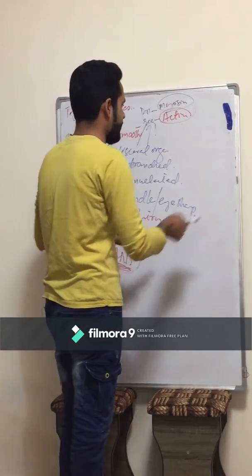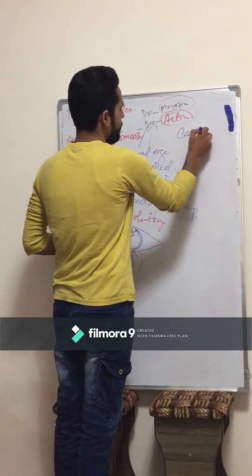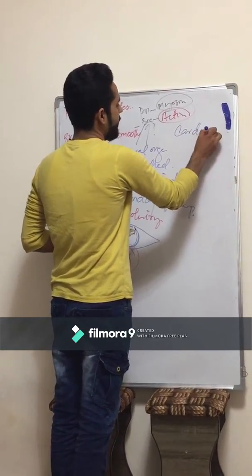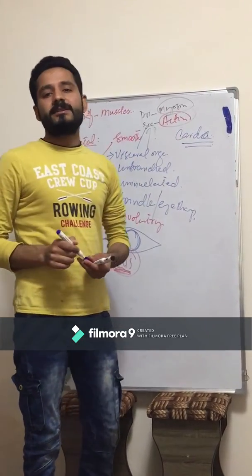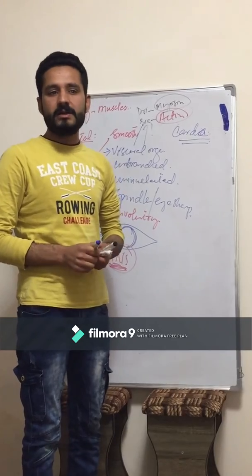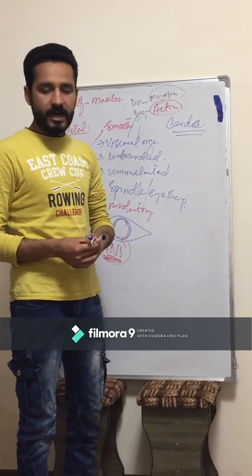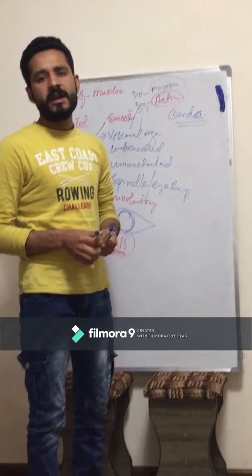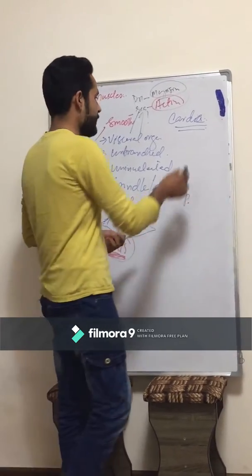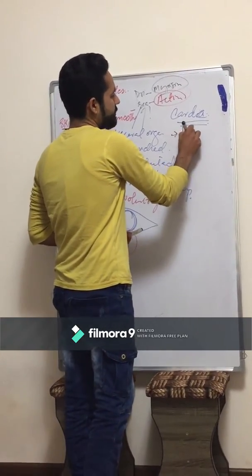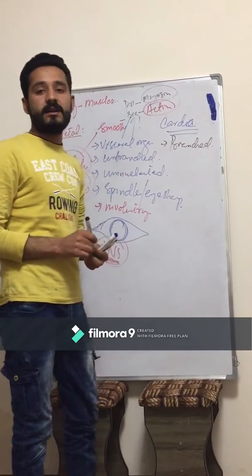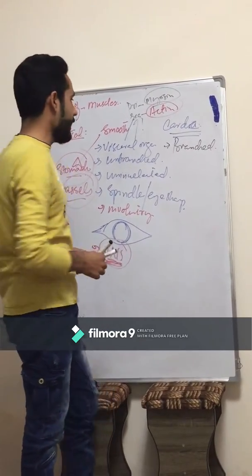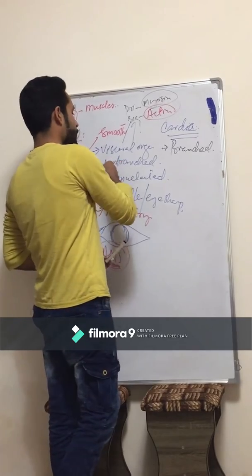Another type of muscle is cardiac muscle. As the name indicates, cardiac muscle is related to the heart, to the heart valves. We can say the heart is mainly composed of cardiac muscles. Cardiac muscles are branched, while the skeletal muscles and the smooth muscles are unbranched. And these are also uninucleated.